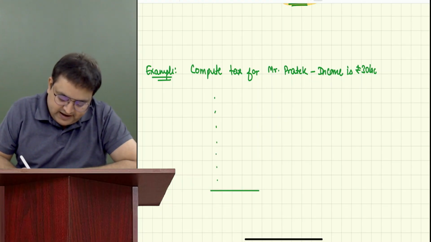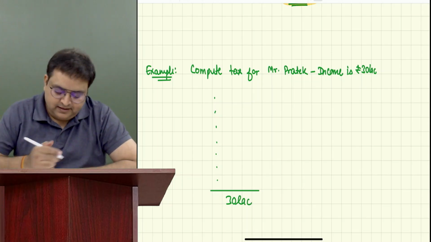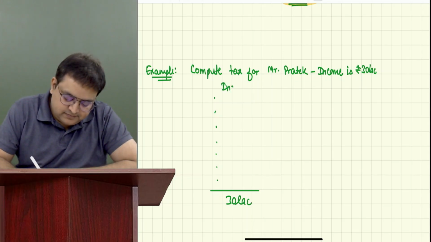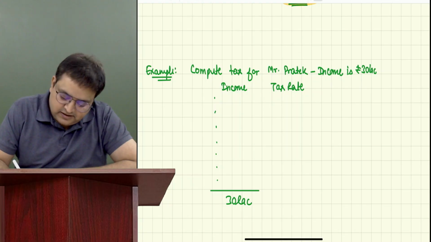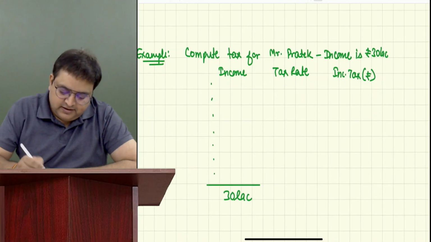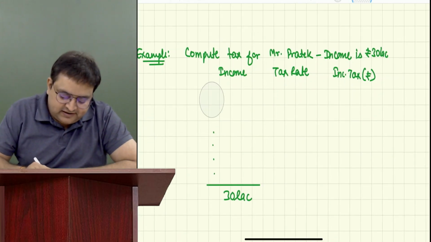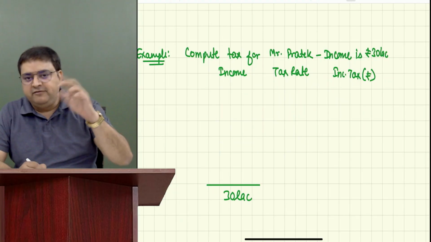And I'll write 30 lakh over here. Now this is income. This is tax rate. This is our income tax in amount, rupees.